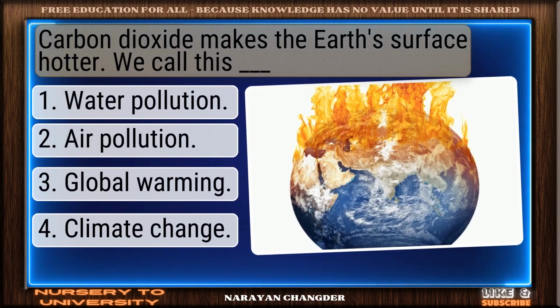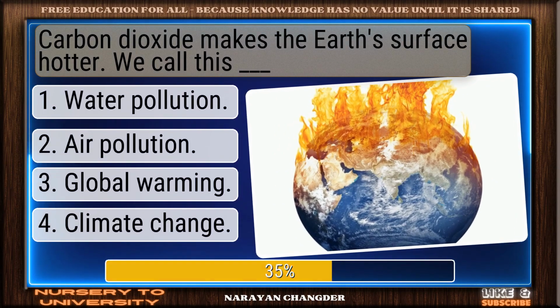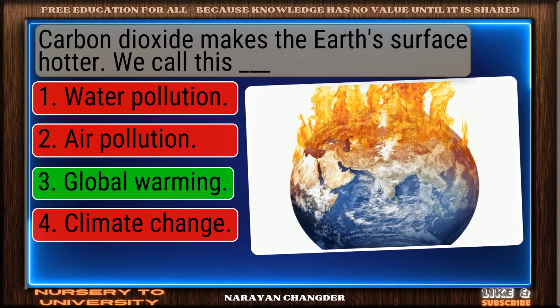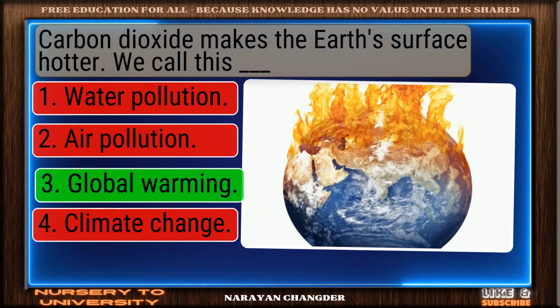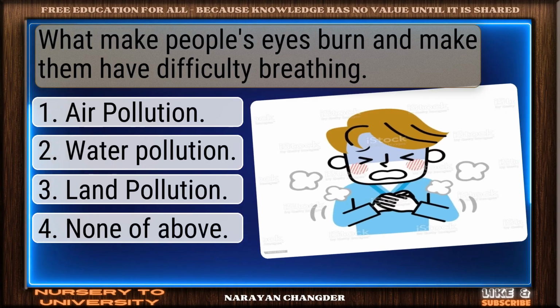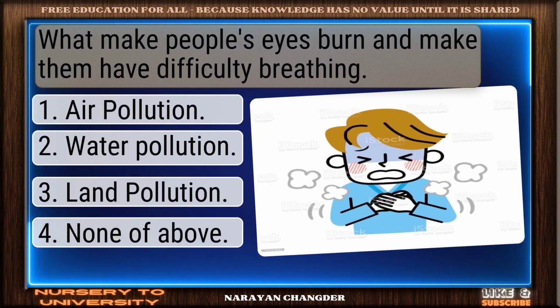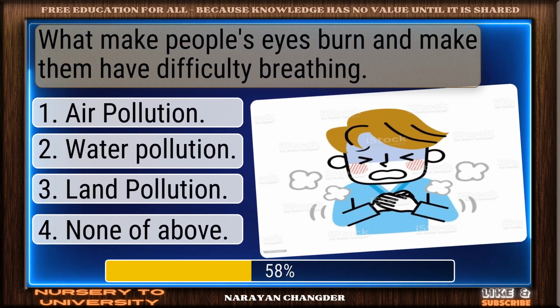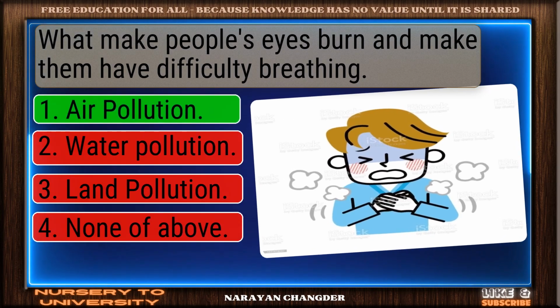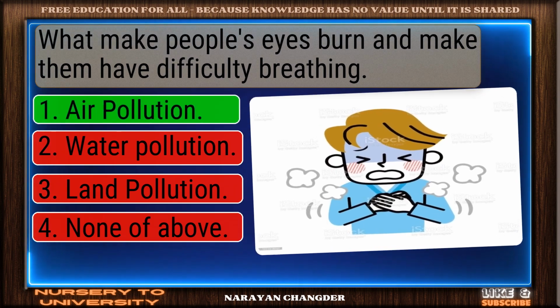Carbon dioxide makes the Earth's surface hotter. We call this dash. Correct response. Global warming is the most accurate answer. What makes people's eyes burn and makes them have difficulty breathing? You're right. Air pollution is the correct answer.